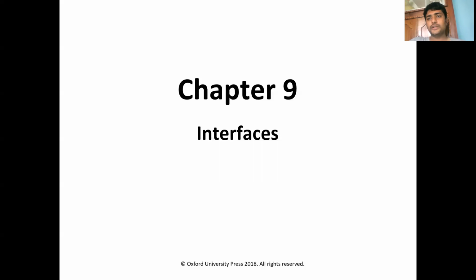And then we have to implement that interface. In order to implement it, we need a class. A class can implement the interface, but an interface cannot implement itself.